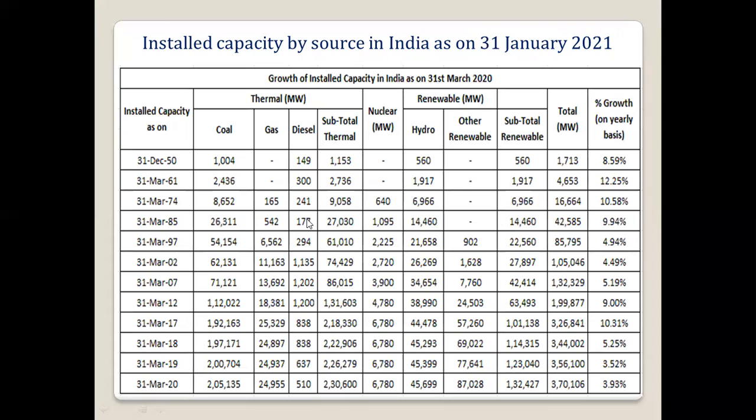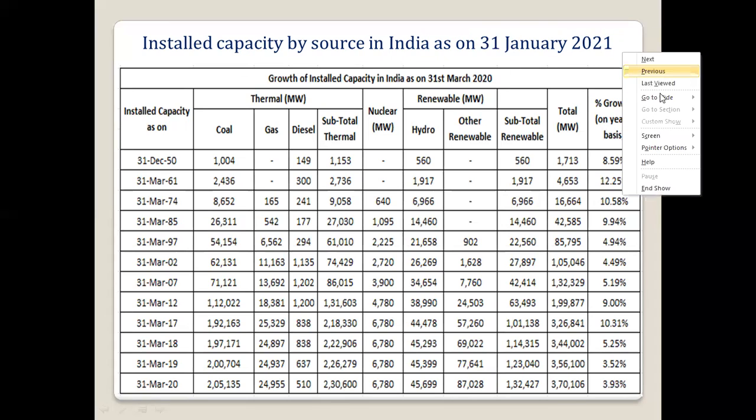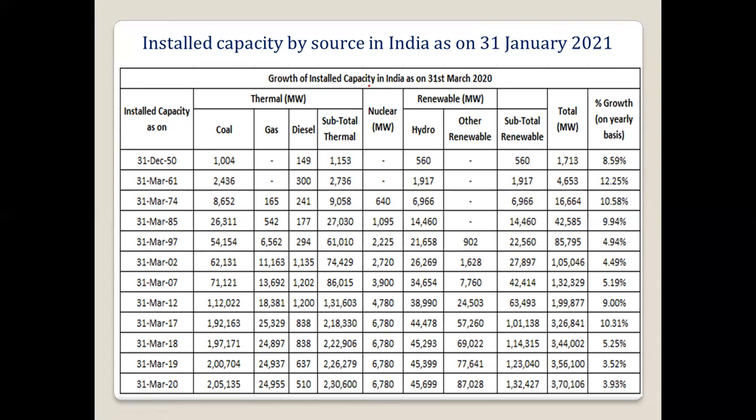Then if we see the installed capacity by the source, this data is for the 31st March 2020. So this is the growth we are seeing. If we see the 31st December 1950, this is 1950. Same way, 1961.